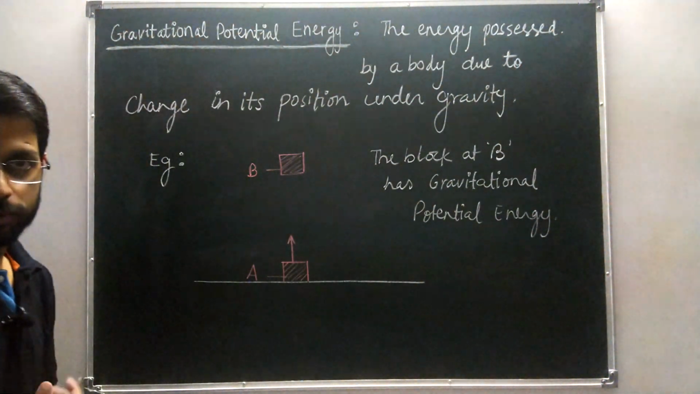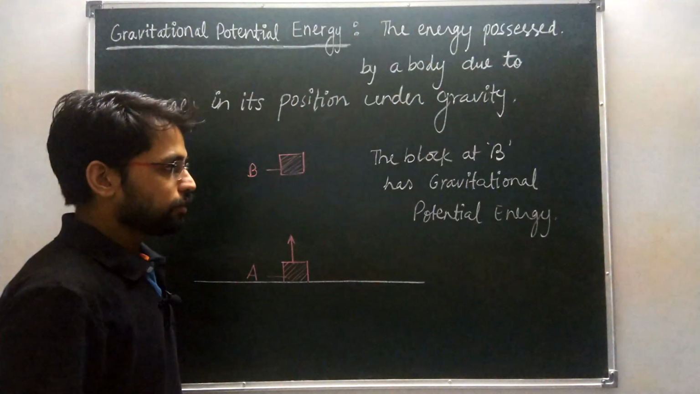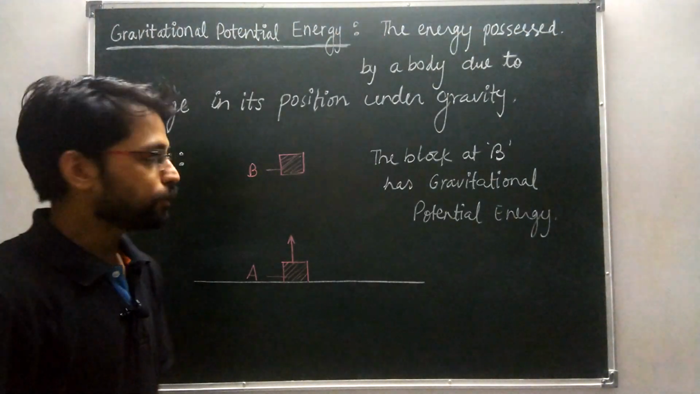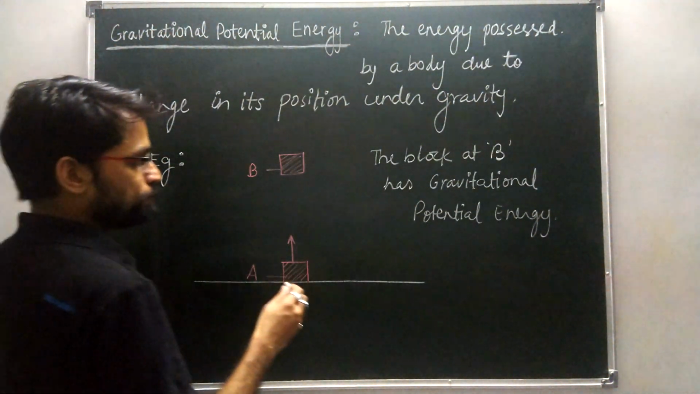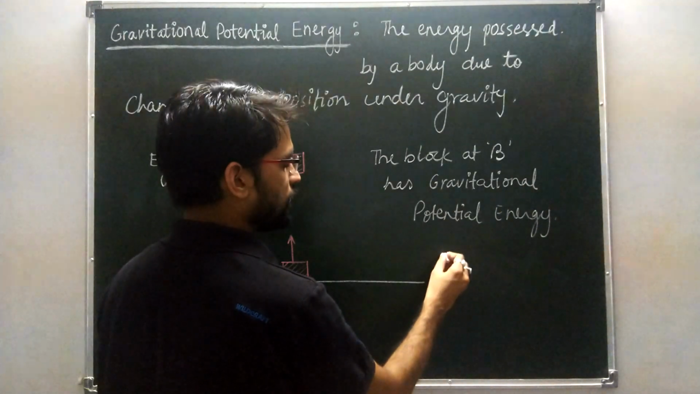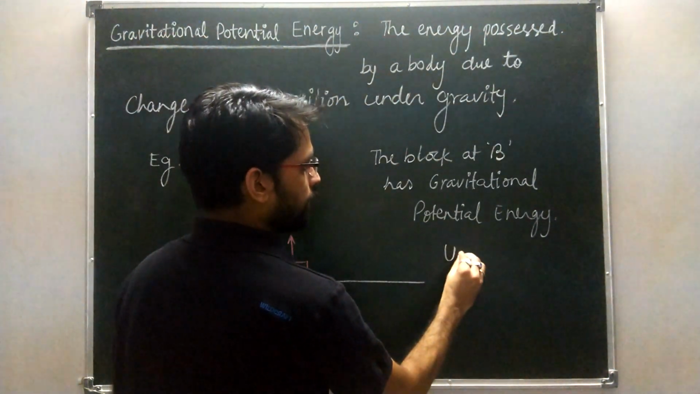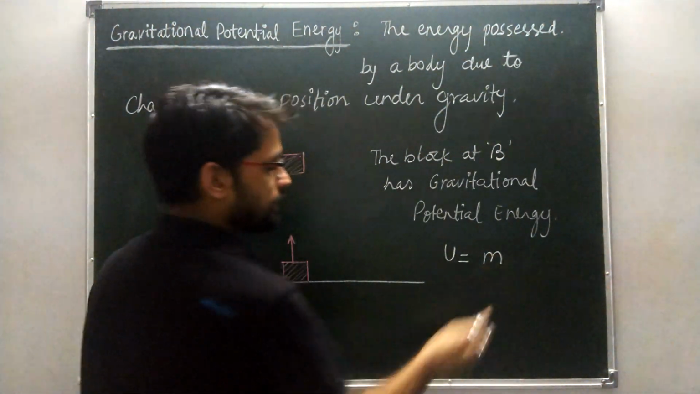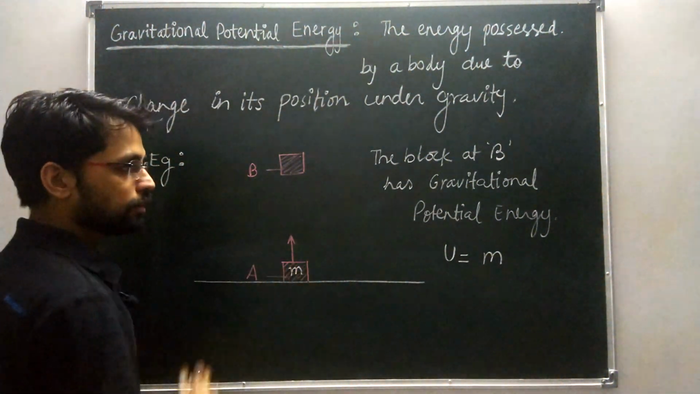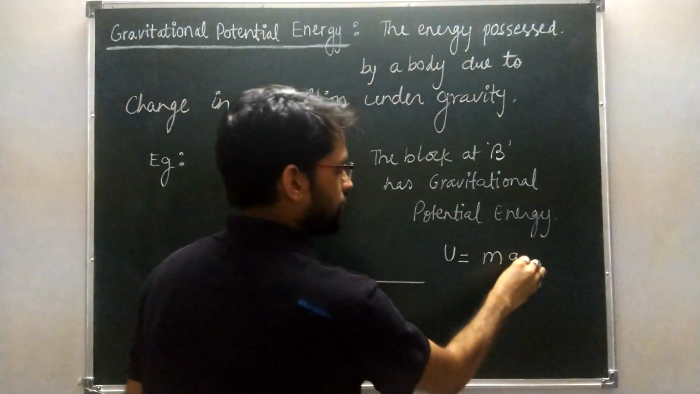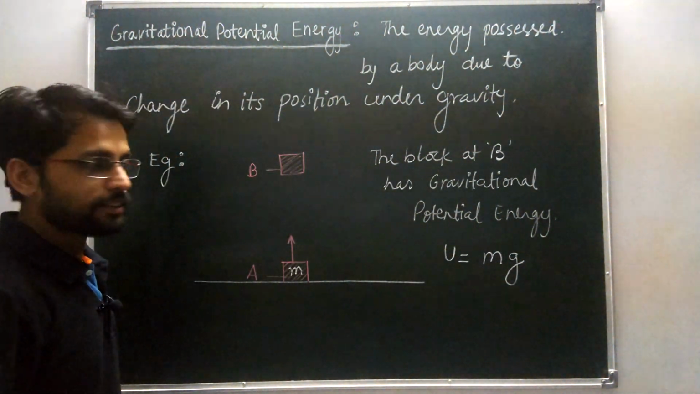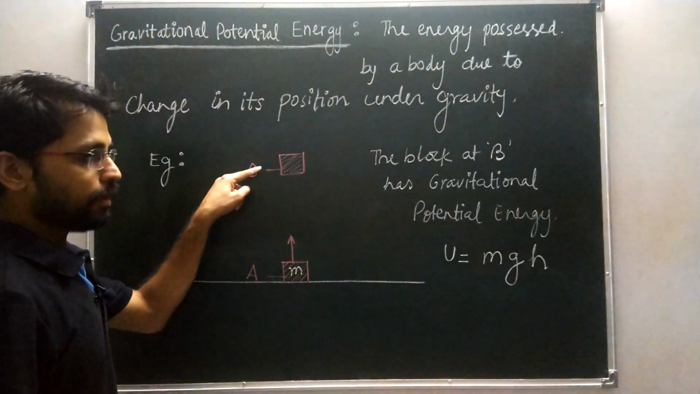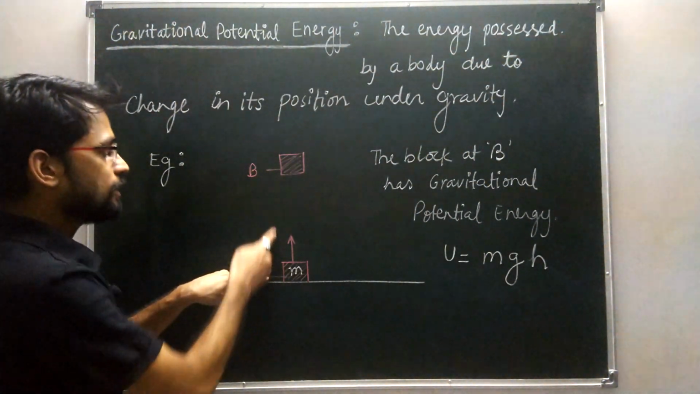Okay, so there is an expression, a mathematical expression for the gravitational potential energy. Okay, and that is the gravitational potential energy U is equal to mgh, where m means the mass of the block, g is the acceleration due to gravity of the earth, and h is the vertical height up to which the body is raised.